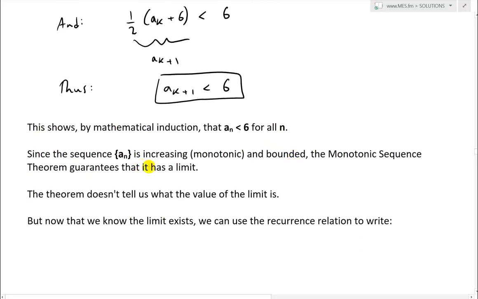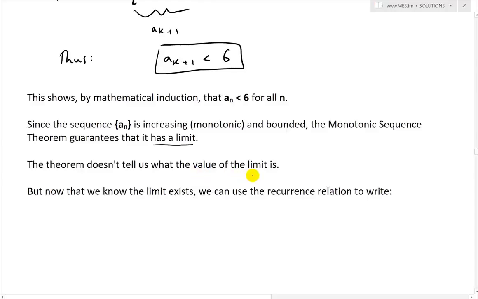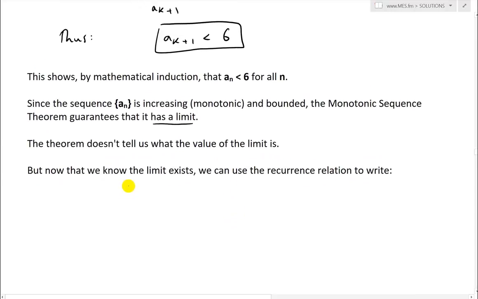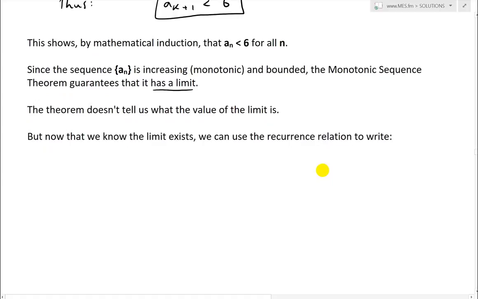Since the sequence a_n is increasing, i.e. monotonic, and bounded, the monotonic sequence theorem guarantees that it has a limit. The theorem doesn't tell us what the limit is, but we know it has a limit and it's bounded by 6. But now that we know that the limit exists, we can use the recurrence relation. We can write the limit as n approaches infinity of a_n equals L. So we write this as a limit like that.